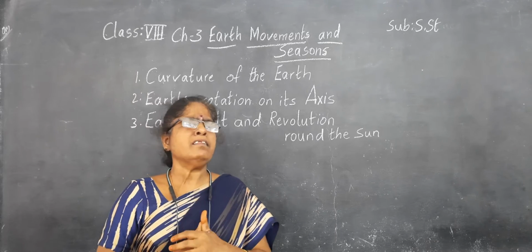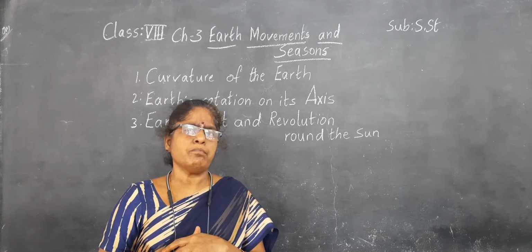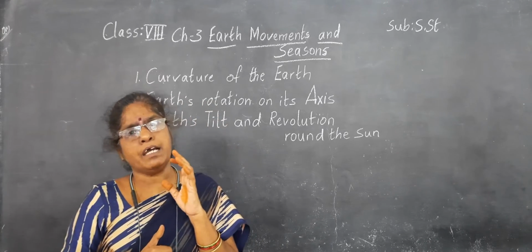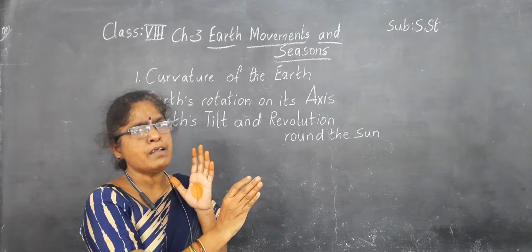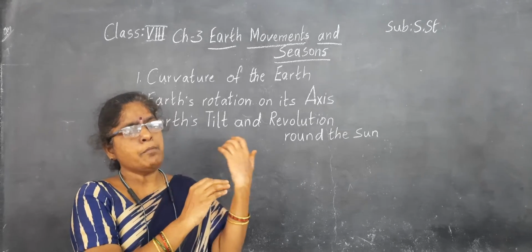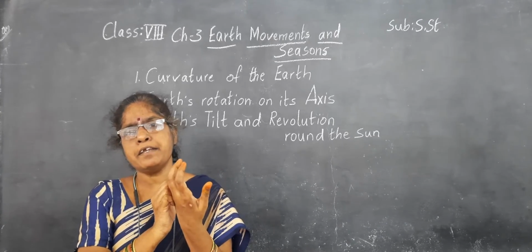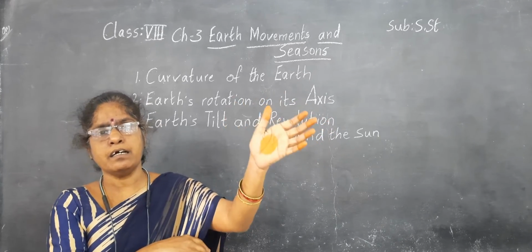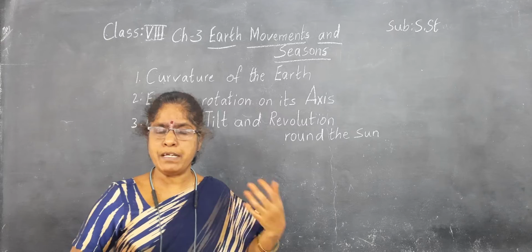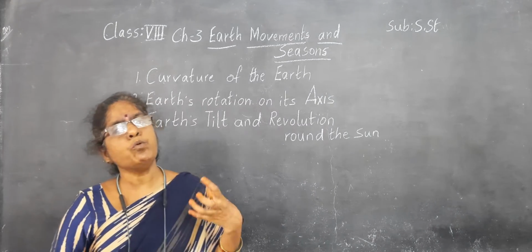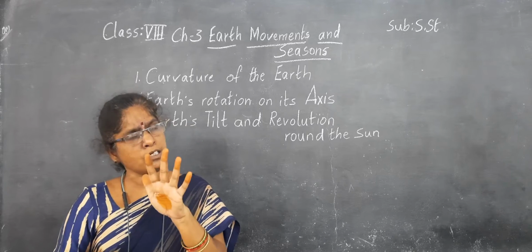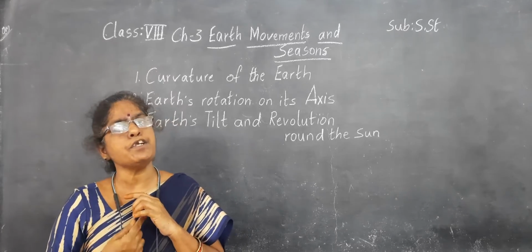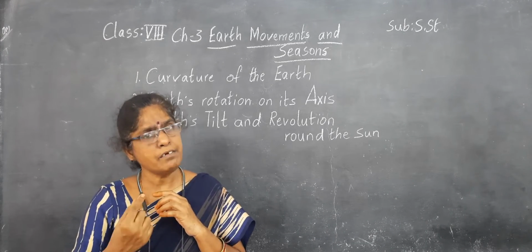Okay, if the earth is not rotating, then what will happen? We have to think once. If the earth is not rotating, then one portion of the earth only will get heat and light, and the other portion won't get light and heat, and it will become dark. The face which is receiving the sunlight will become hotter and hotter, and the face which is not receiving the sunlight will become cooler and cooler. Both places are not suitable for the survival of life. So that's why the rotation is needed. The rotation of the earth is causing days and nights.